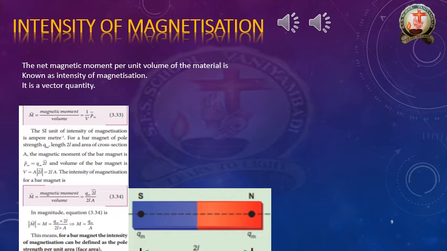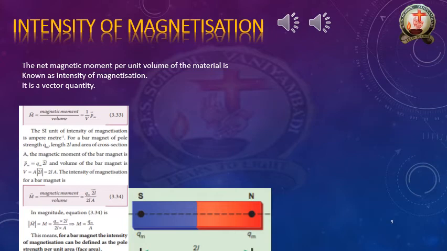Qm means pole strength and A means area. You can remember this: M is equal to Qm by A. This means that for a bar magnet, the intensity of magnetization can be defined as the pole strength per unit area.